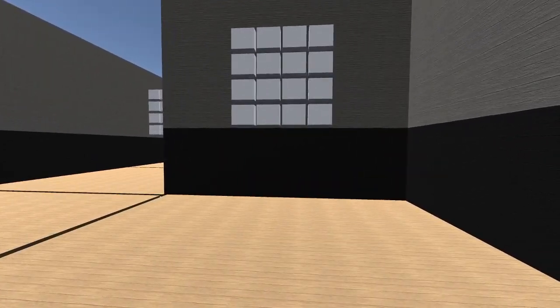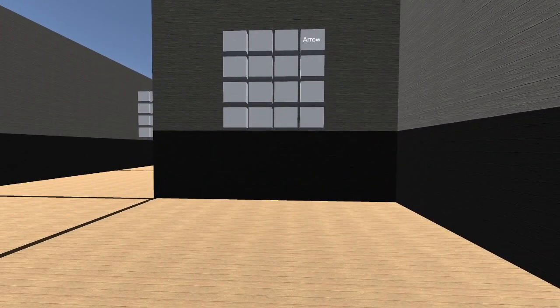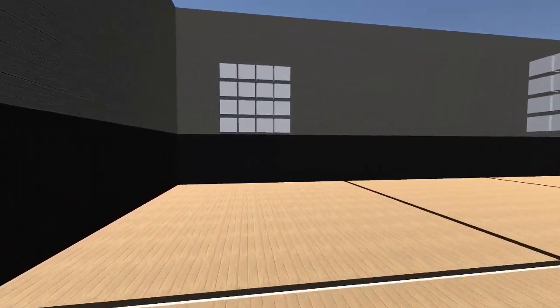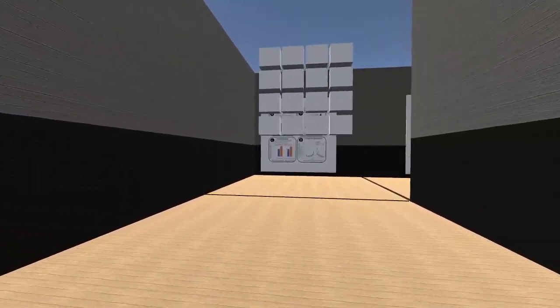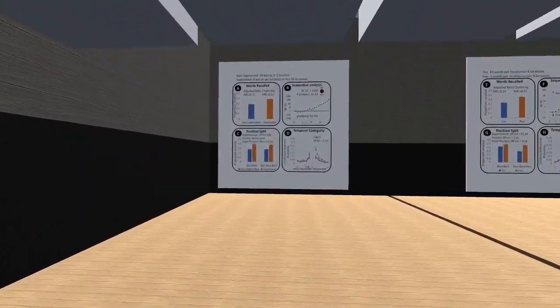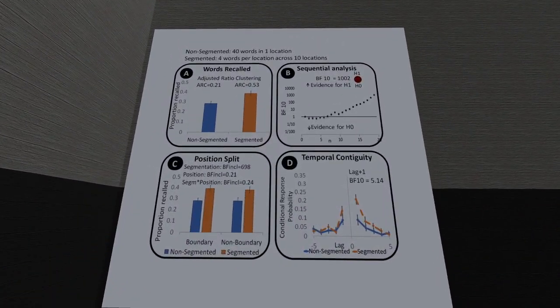An example of the task asked participants to be presented with word groups in a series of virtual locations. Participants would then be moved automatically to the next location for the next group of words, and so on. After all words are presented, a 2-minute break with a backwards counting task followed, then a test of free recall.